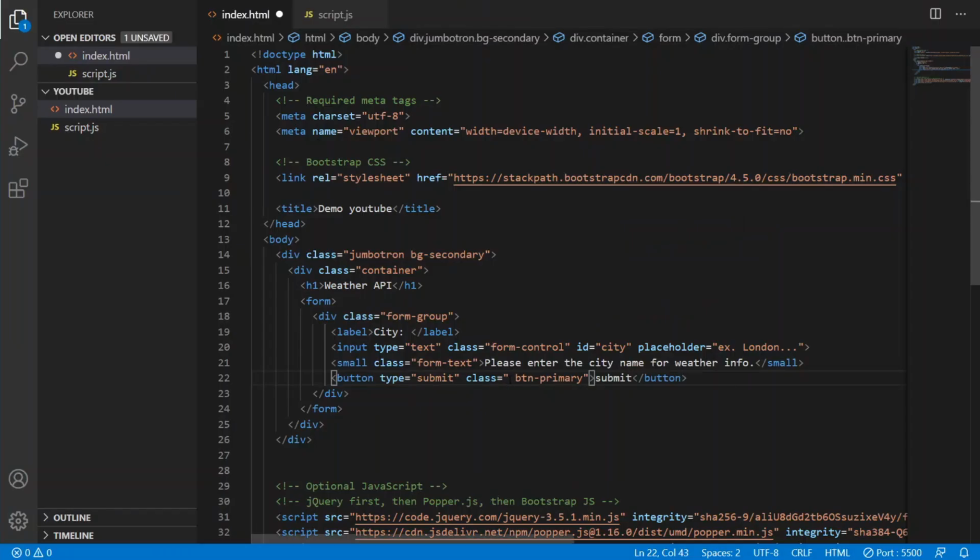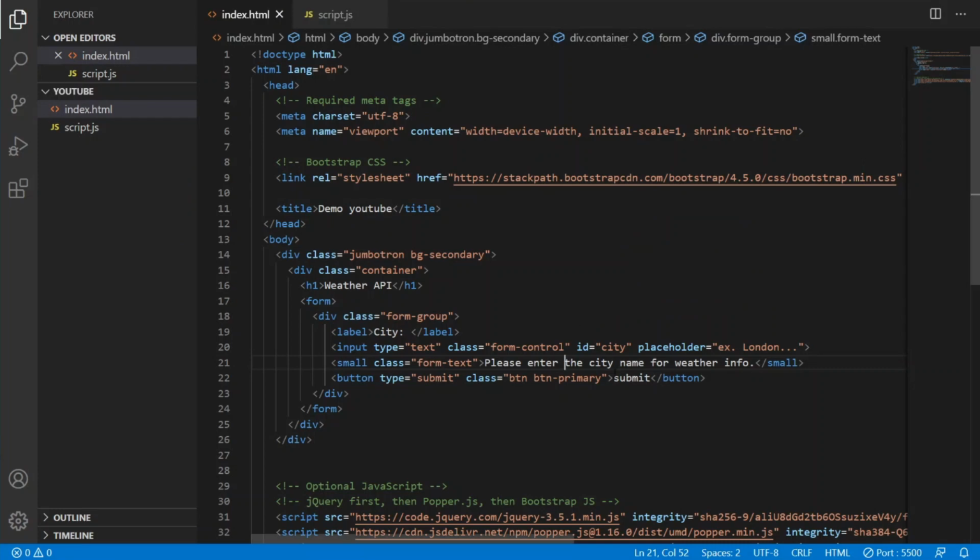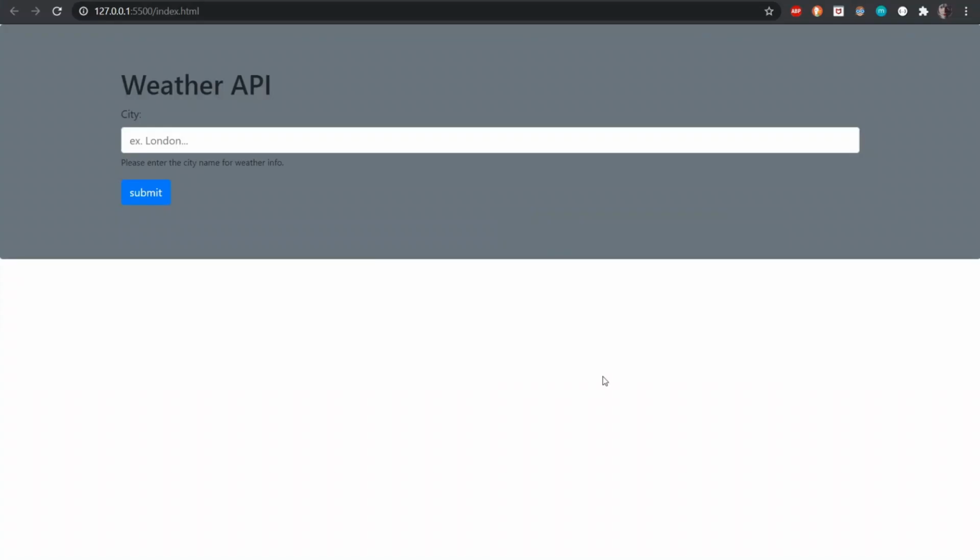Actually, I forgot to add the btn class, so that's why it didn't show the Bootstrap button. So now we have it. We can add some margin on top of the button, so margin top 3, hit save, and here we have added some margin.